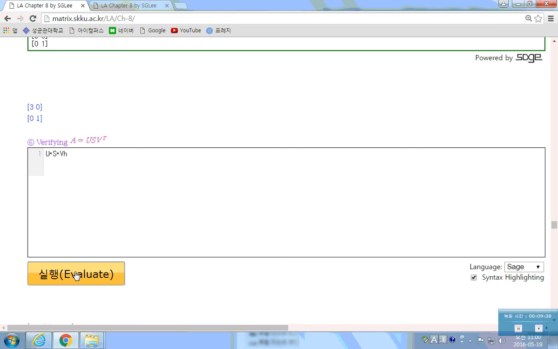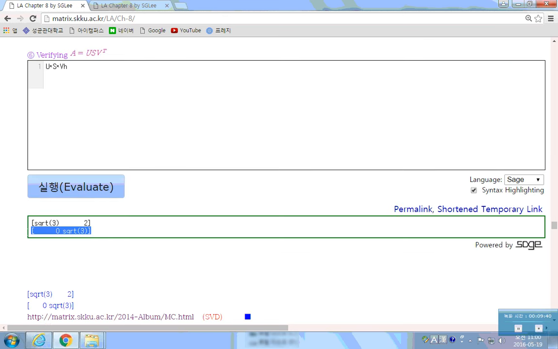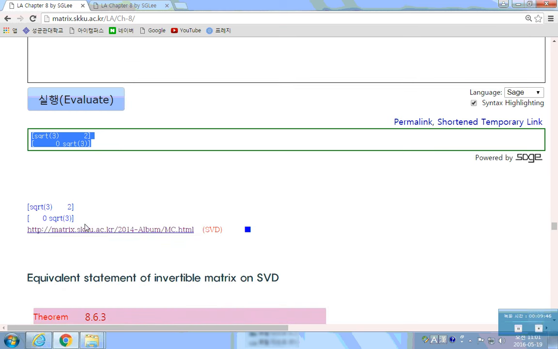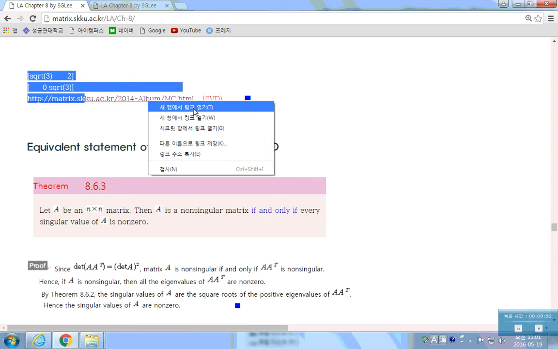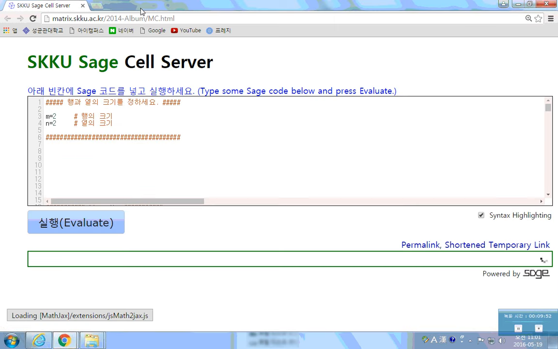Then what will it be? That's the original matrix that you had, isn't it? That's the matrix that you had. Actually, all those could be done in here.